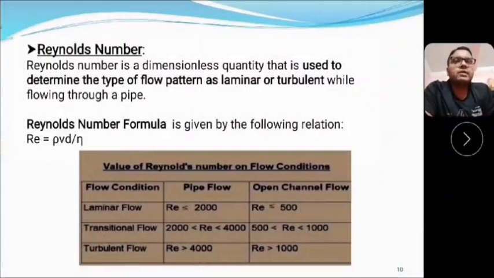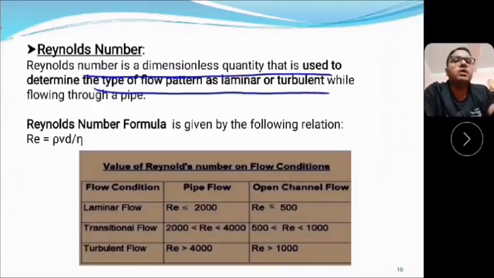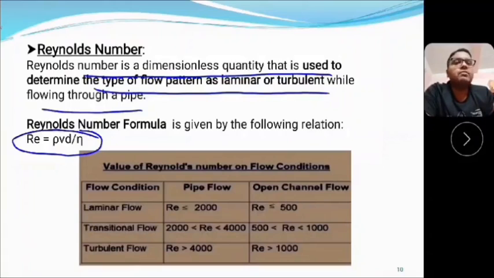Next is Reynolds number. We already know there are two kinds of motion: one is streamline motion, another is turbulent motion. Reynolds number is a dimensionless quantity which determines whether the motion is turbulent or streamline. This is the mathematical form of Reynolds number: rho V d by eta. Rho is the density, V is the velocity of the fluid, d is the diameter of the pipe within which the fluid is flowing, and eta is the coefficient of viscosity.